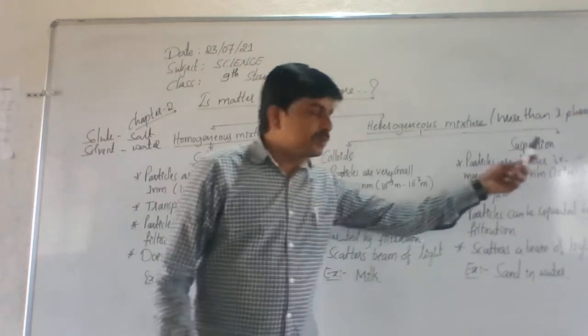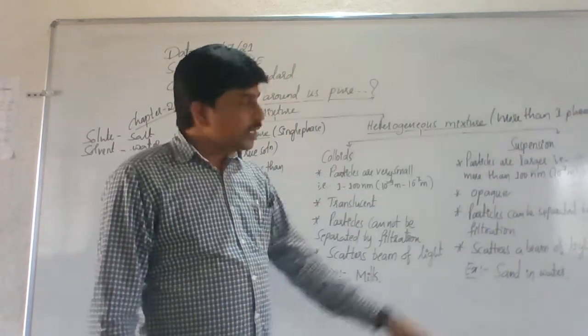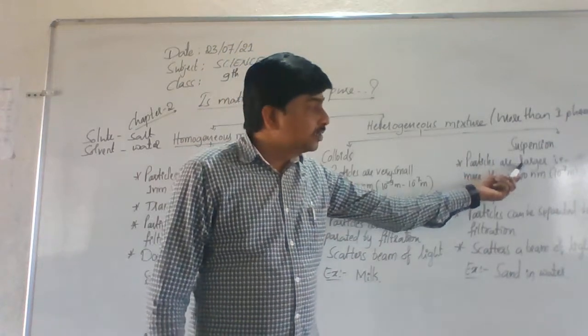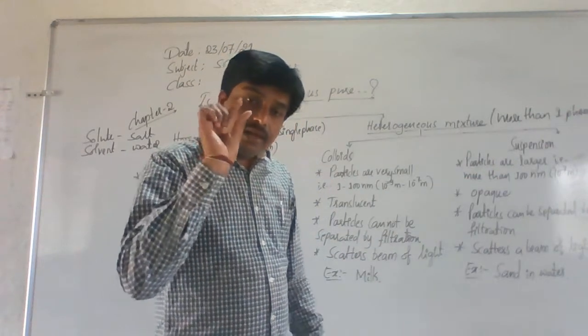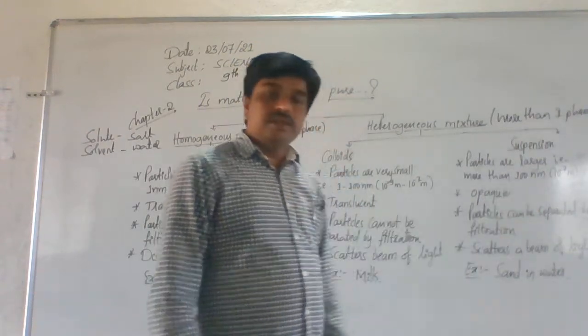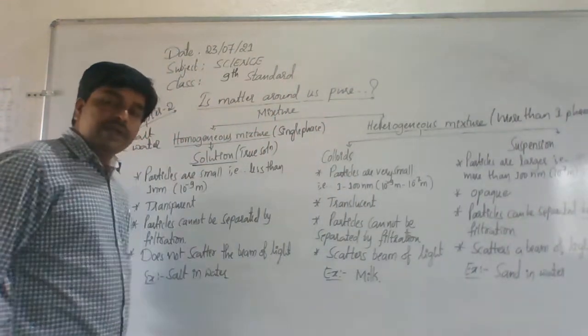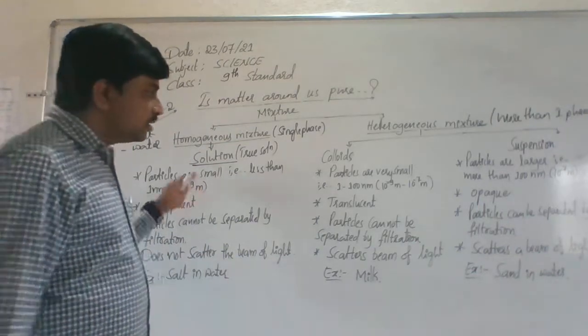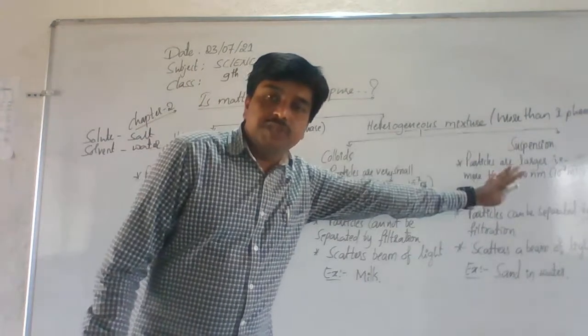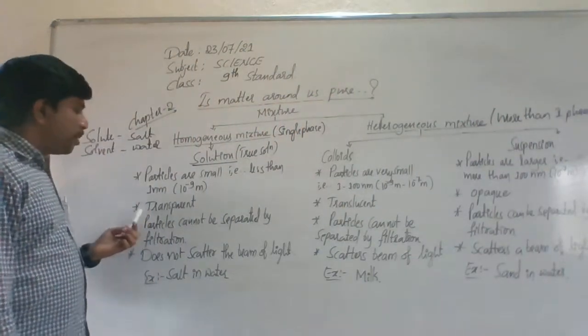In case of suspension, particles are larger. That is more than 100 nanometer. Understand? This is the difference between the particles of solution, colloids and suspension. Let's see the second property.